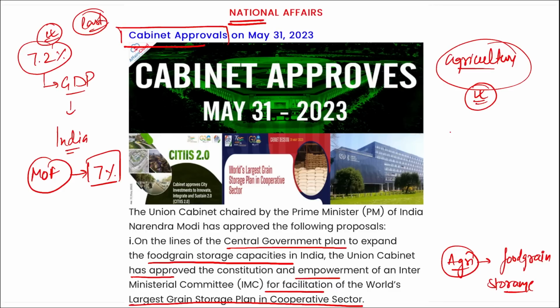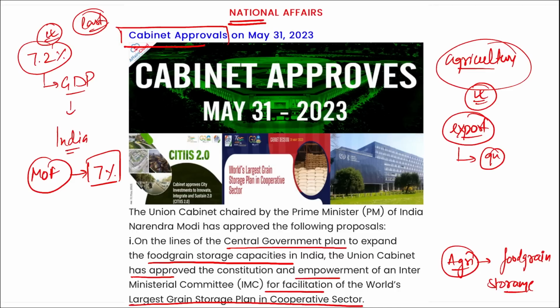And we know that now we are focusing more on the exports. So in order to export, we need to have certain storage units so that we can have proper quantity of food grains, both for international export and for the Indian states also, right? For the people of India also.